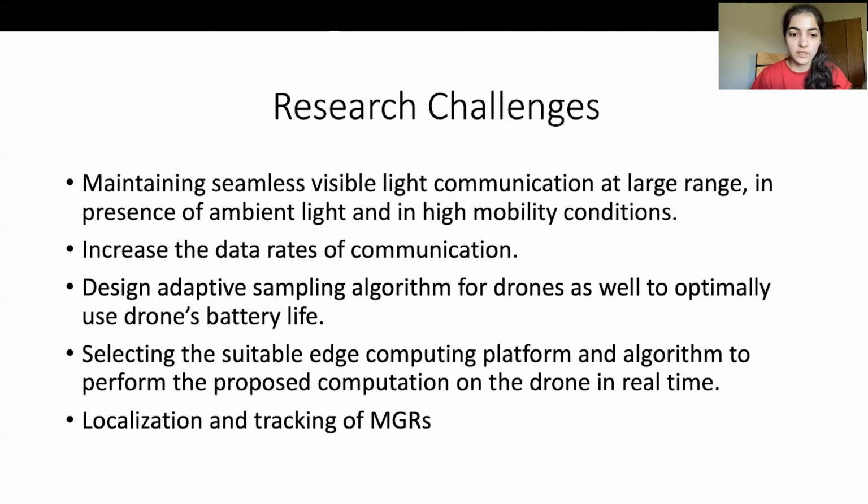The third one is to design an adaptive sampling algorithm for the drone as well to optimally use its battery life. The fourth one is to choose a good edge computing platform so that the proposed computation of combining aerial images and moisture values can be performed on the drone in real time. And the last one is localization and tracking of MGRs by UAVs.